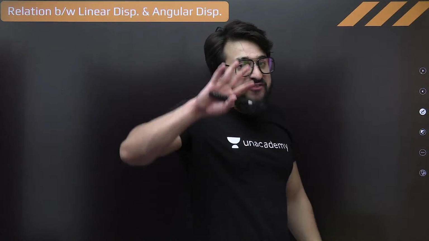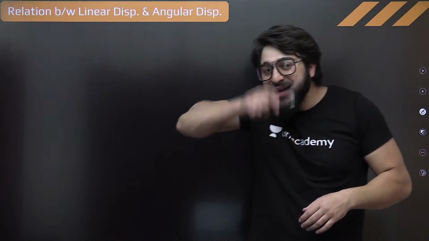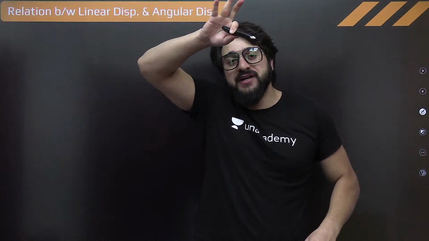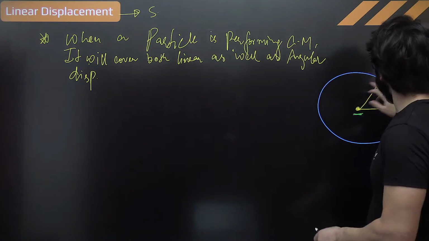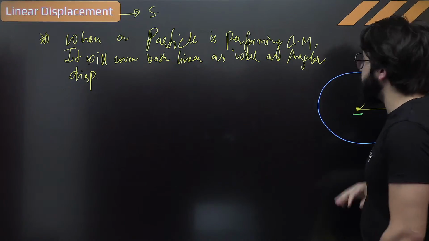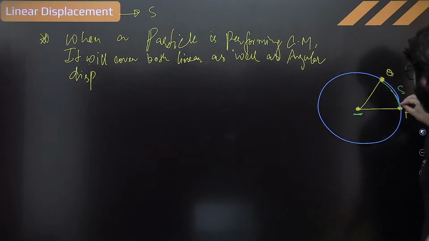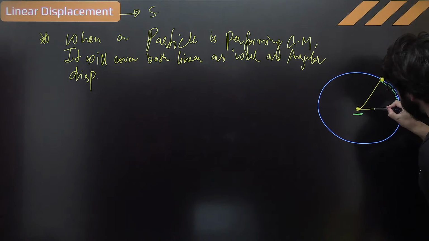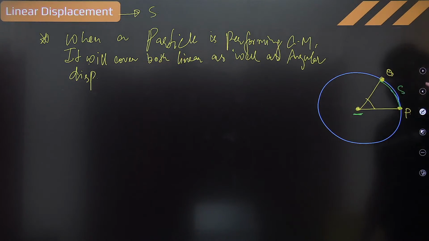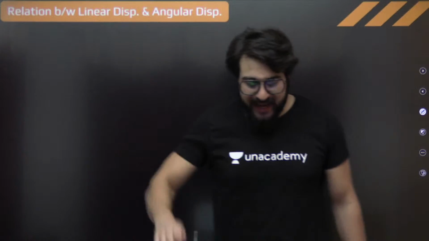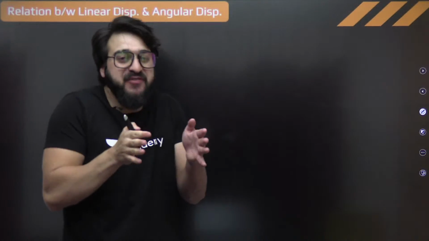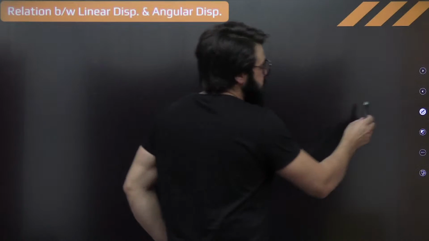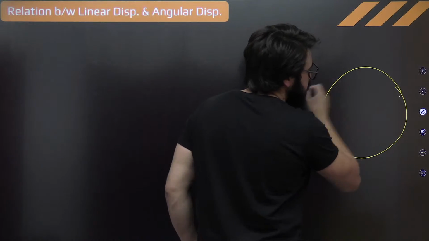Now see, if a particle is performing circular motion, in that case we say it is covering linear displacement as well as angular displacement both at the same time. Understand? When this particle is traveling from this point to this point, it has moved an angle of this much and a linear displacement of this much. So can I say in that case there will be a relation between the linear displacement and angular displacement? You'll say, sir, yes. So I'll just try to make it over here.